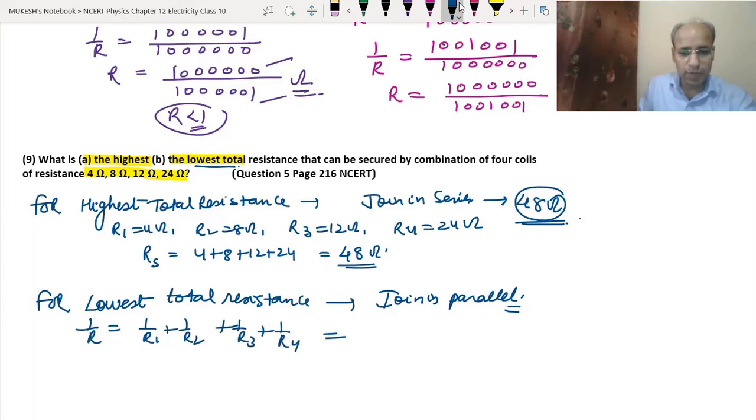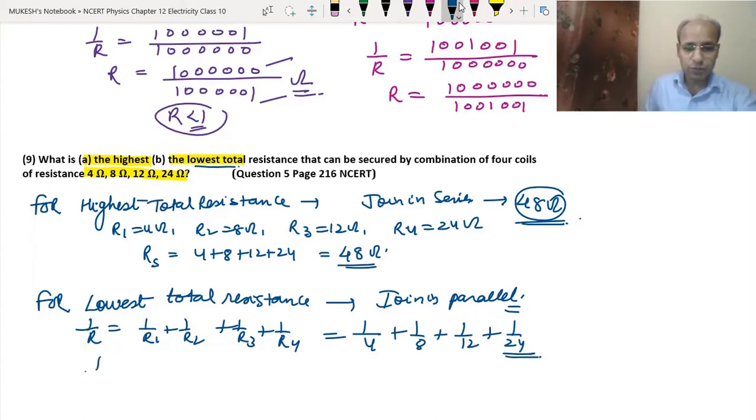That means 1 upon r is 1 upon 4 plus 1 upon 8 plus 1 upon 12 plus 1 upon 24. Since all these numbers in the denominator are multiples of 4, the highest multiple, 24, will be their LCM. So 1 upon r will be equal to, their common LCM is 24. So 4 sixes are 24, 8 threes are 24, 12 twos are 24 and 24 ones are 24. So we get 6 plus 3 is 9, plus 2 is 11, plus 1 is 12 upon 24.